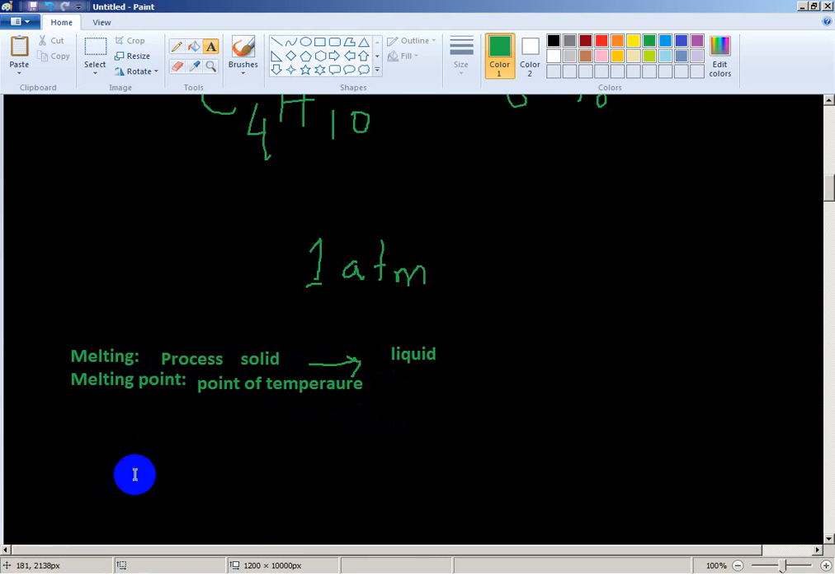I'll ask this type of question in an oral viva practical test. When I take the practical class, after the practical class I'll give writing practical notes, then I'll take the exam and an oral test. I'll ask what is melting and what is melting point. Melting is a process, and melting point is the temperature.